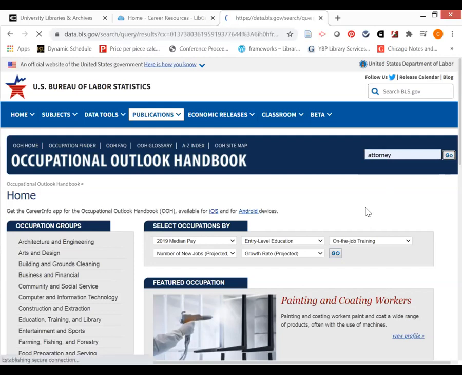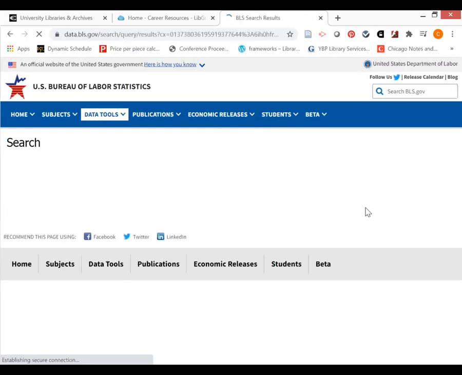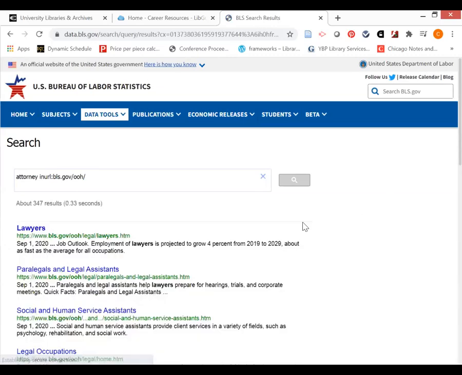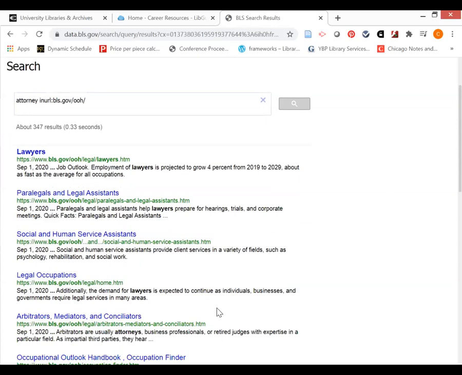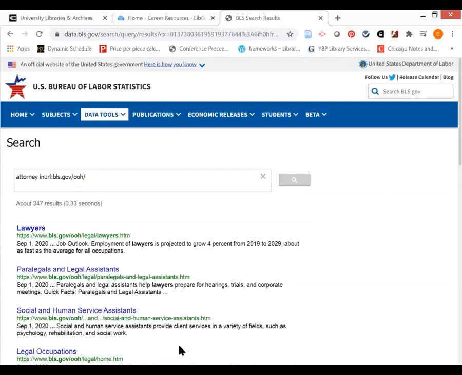And notice when I did this, it didn't take me directly to an entry for attorney, but it looks like that's considered to be under a larger category of lawyers. Now, we also have some other related occupations listed here, such as paralegals and legal assistants, social and human service assistants, legal occupations, arbitrators, mediators. So this gives you a good opportunity of exploring some related occupations.